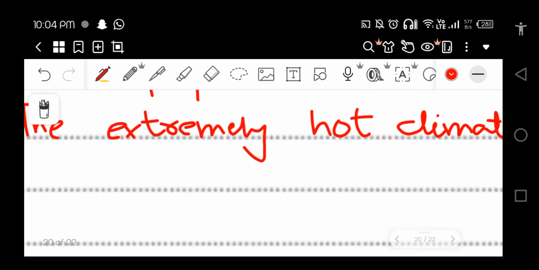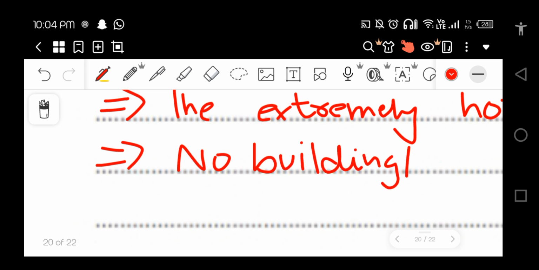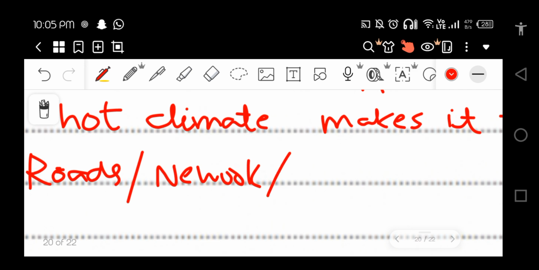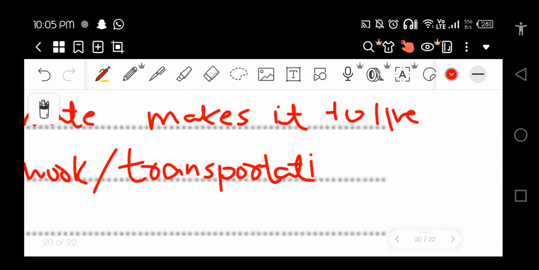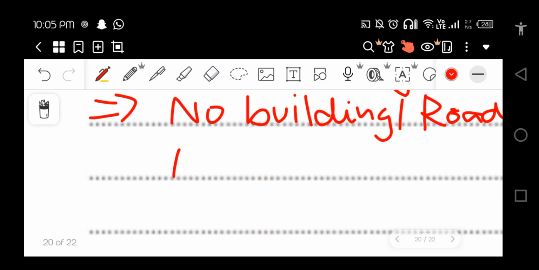We can say no proper buildings, no roads, no transportation network, no proper infrastructure.